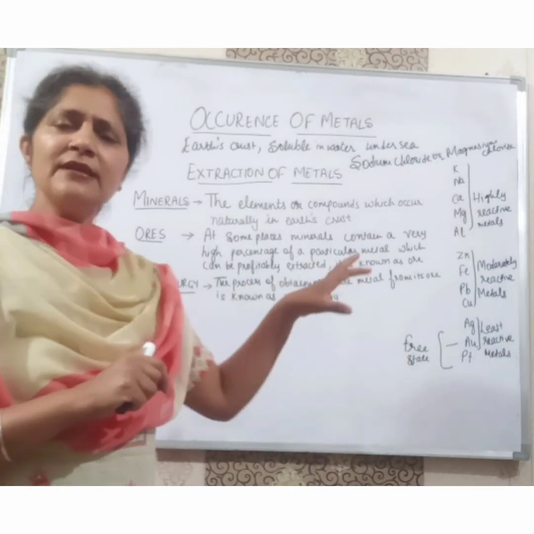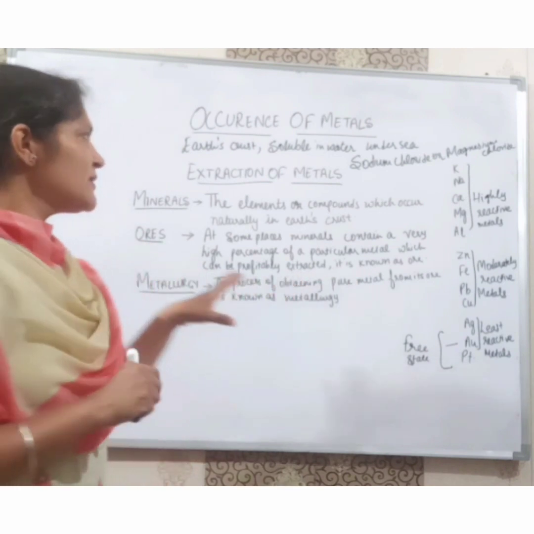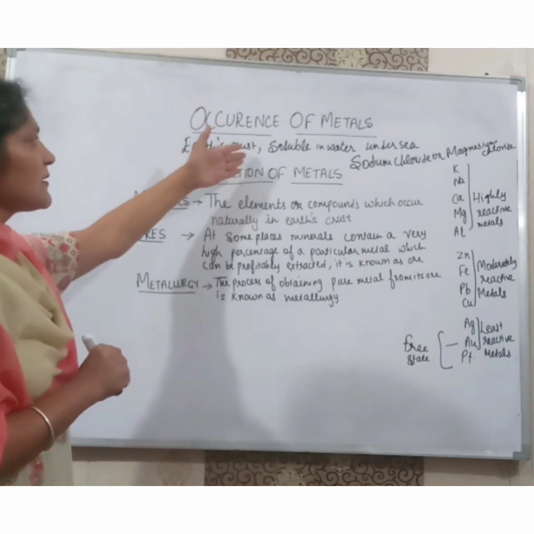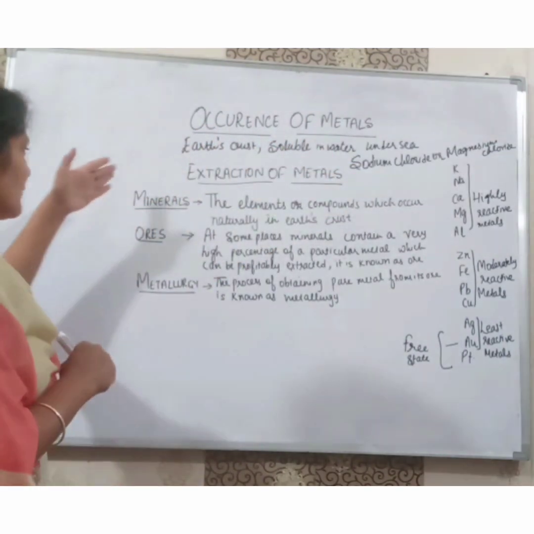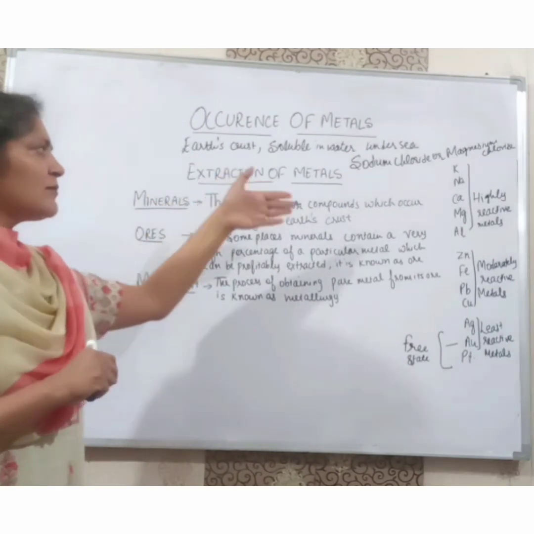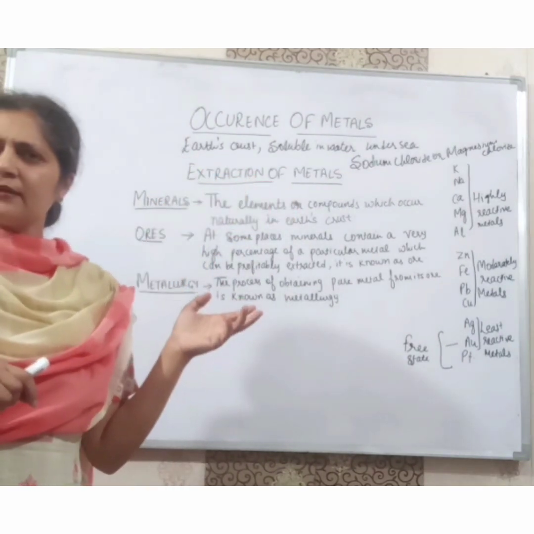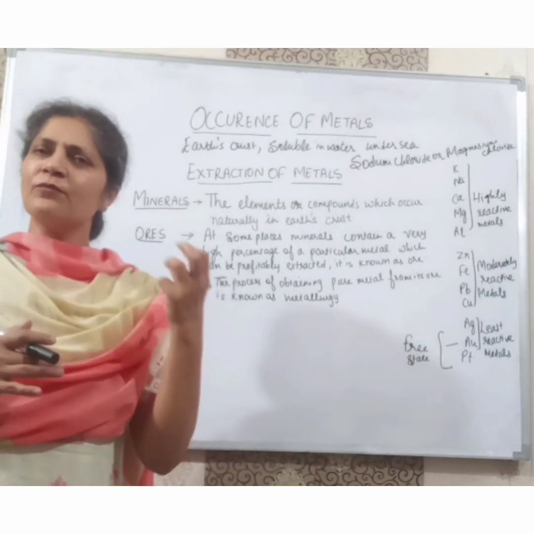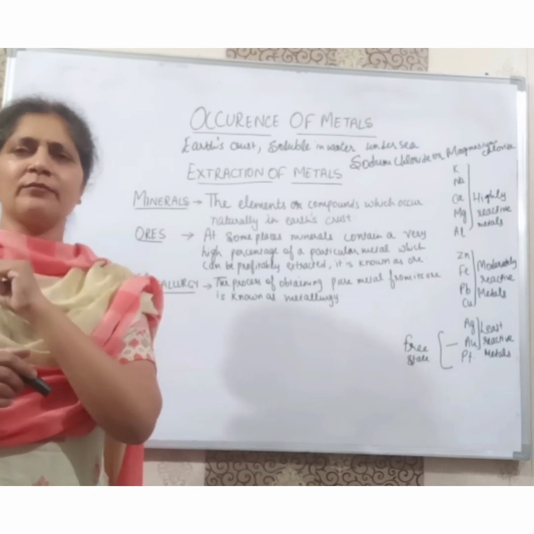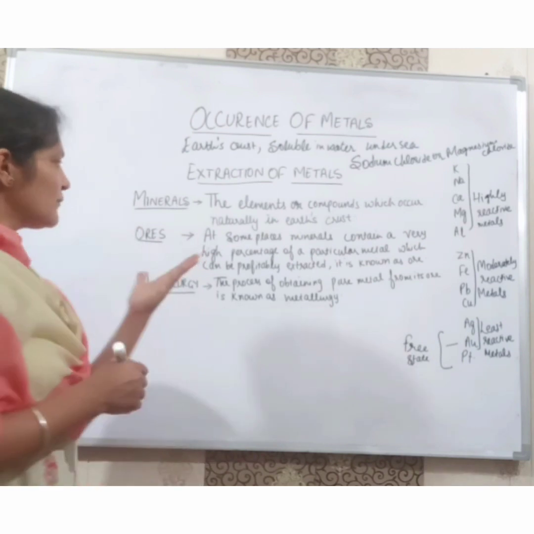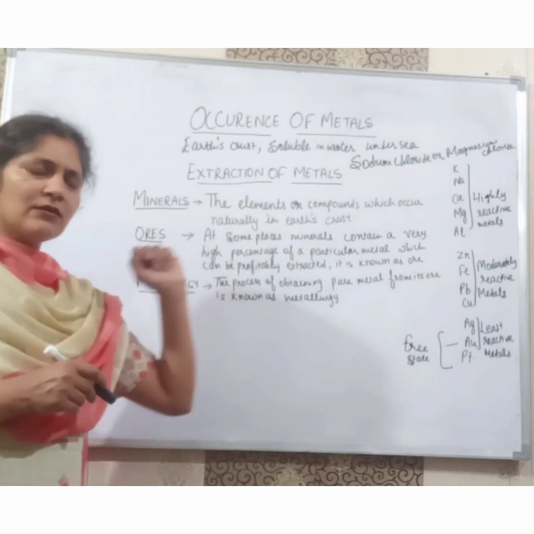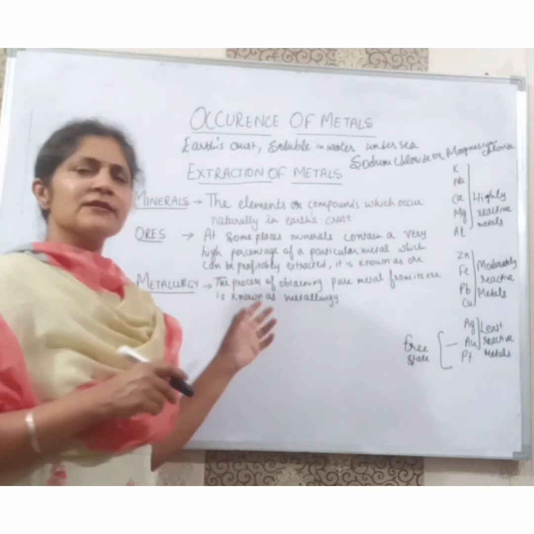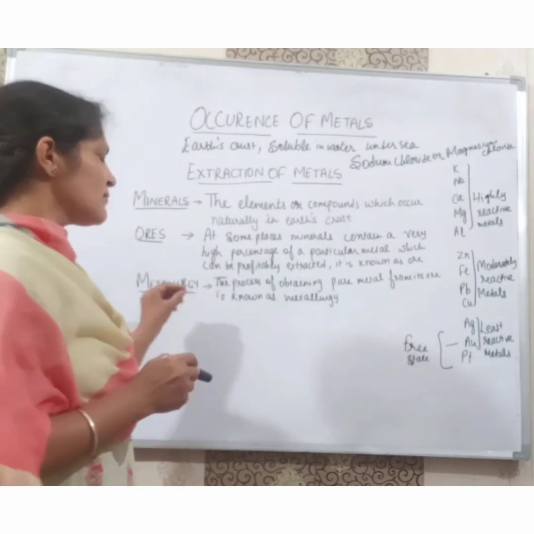This session was an introductory session in which we discussed where the metals occur: in the earth's crust or under the sea. And what are minerals? The elements or compounds which occur naturally in earth's crust are known as minerals. At some places, minerals contain a very high percentage of a particular metal which can be extracted, and that is known as ore. And this whole process of obtaining pure metal from its ore is known as metallurgy.